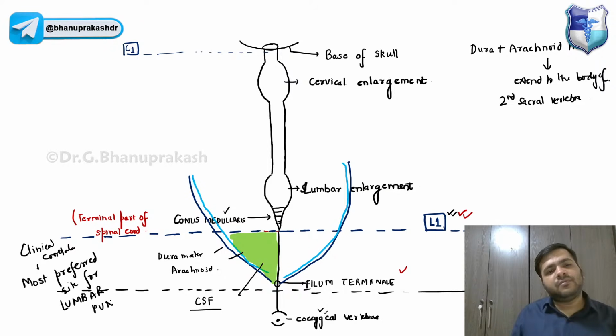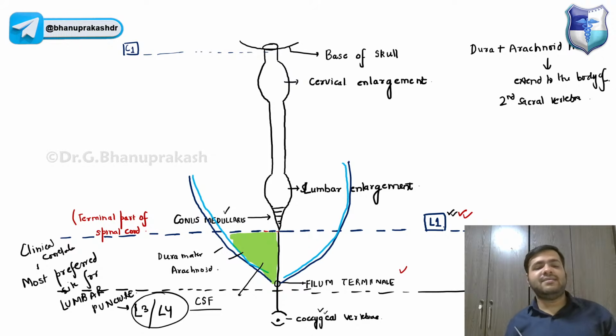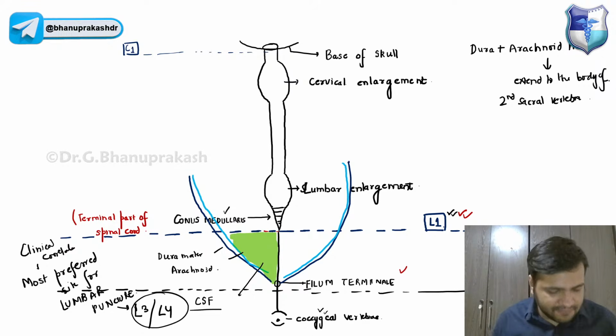And exactly what is it? It is at the level of the L3 and L4 vertebra, guys. It is the most preferred site.